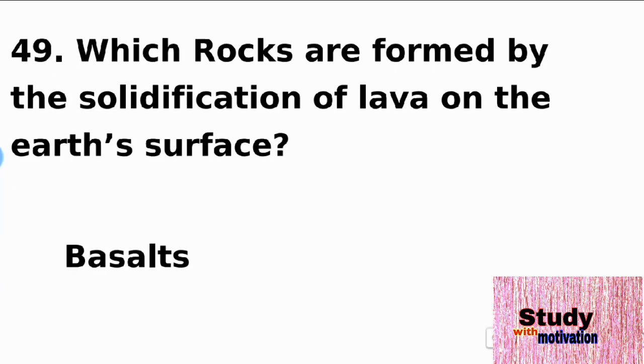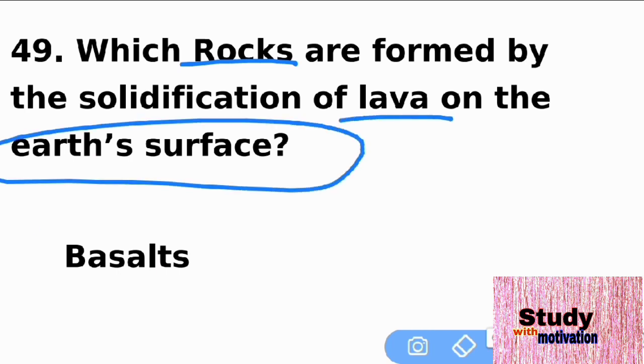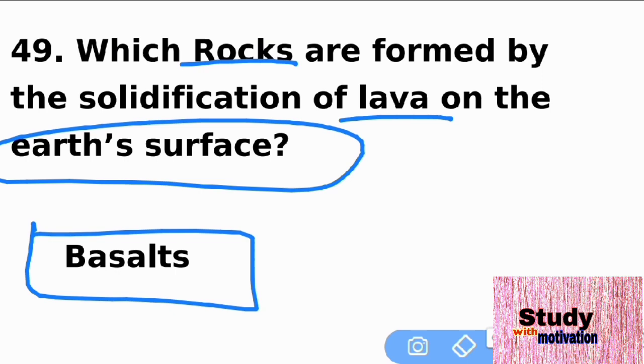The next question is 49. Which rocks are formed by the solidification of lava on the earth's surface? That is basalt. Basalt rocks are formed due to the solidification of lava.